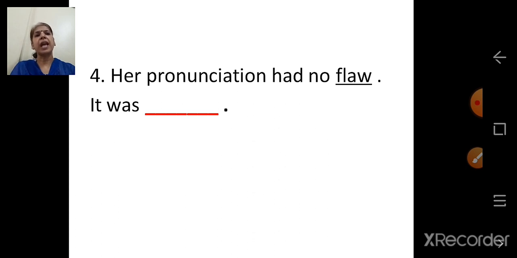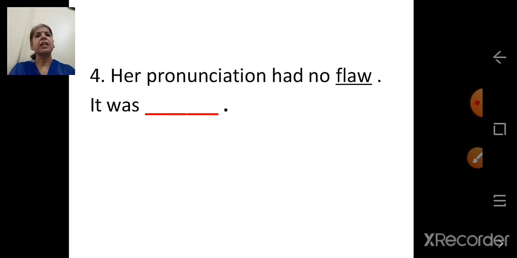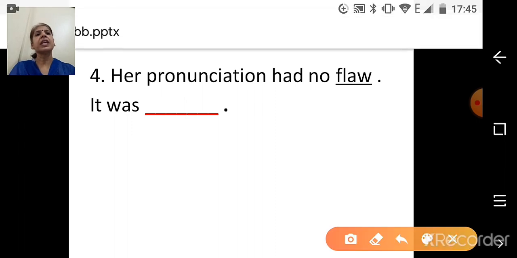Next. Her pronunciation had no flaw. It was dash. Okay, the word is spelled F-L-A-W. That is flaw. Flaw means no mistake, no error. So her pronunciation had no flaw. Which word is underlined? Flaw. What do we have to add? Less. So it was flawless. Her pronunciation had no flaw. It was flawless.